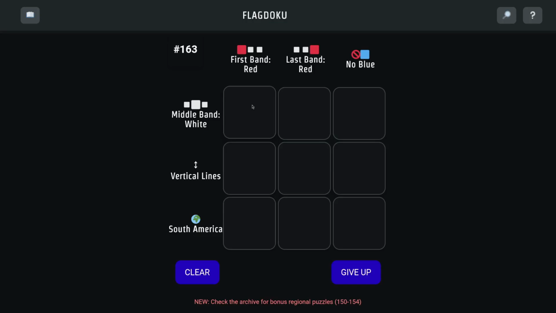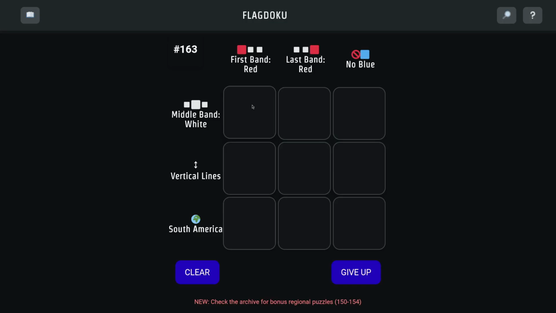I'm not totally sure of the exact definition of a band, but a lot of flags have 3 bands, either vertical or horizontal. I don't know if there can be bands that are not vertical or horizontal, or if it's just vertical and horizontal. I haven't played this very much. I think I played it one other time. It was recently recommended to me, and I really like it, so thank you for suggesting it.